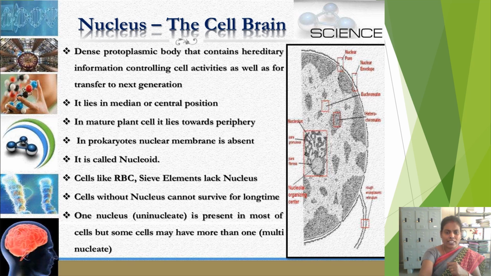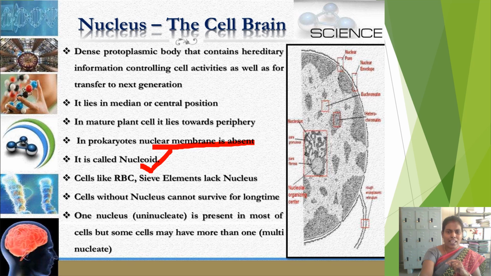In prokaryotic cells, nuclear membrane is absent. Then that nucleus in the prokaryotes is called nucleoid, not nucleus, because the nuclear membrane is absent. Whatever materials are present inside are naked. So this type of body is called nucleoid. In the case of prokaryotes, we call this structure nucleoid, not nucleus.